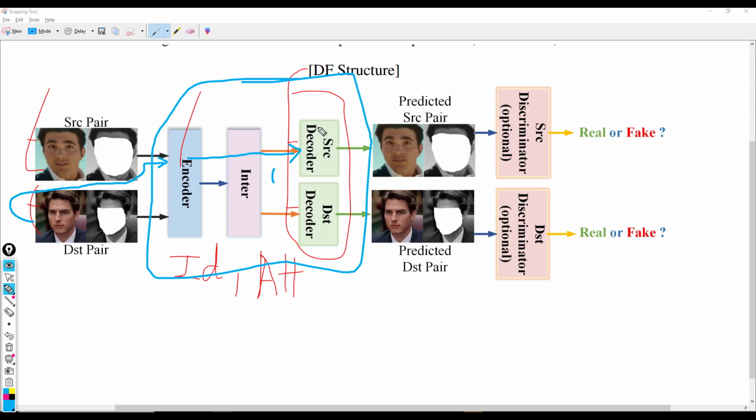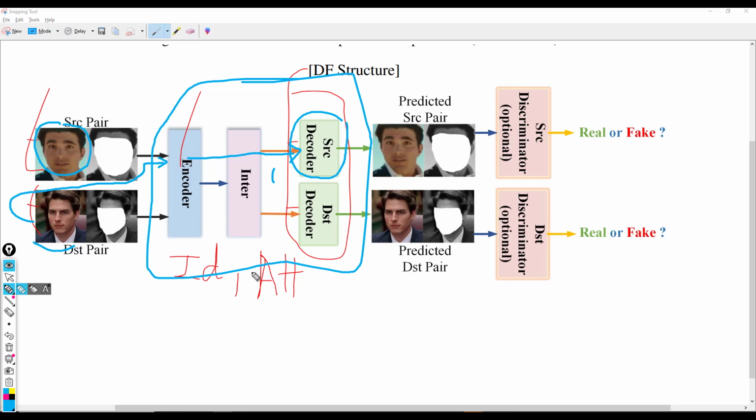And so since this decoder has already been trained to produce an output with the identity of the source, we have an output face-swapped image wherein we have the ID of the source with the attributes of the target. And so clearly, each time we want to create a face swap, we will need to go through the training and then pass this target into this decoder right here.